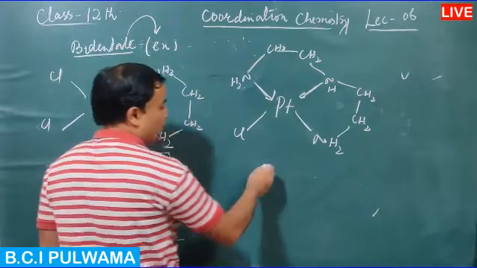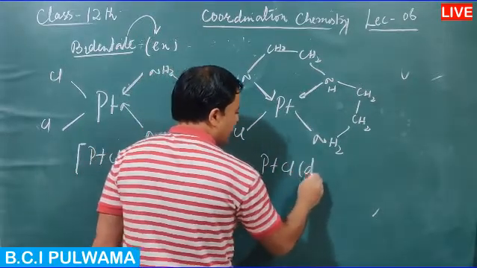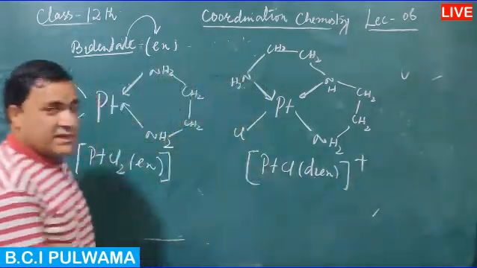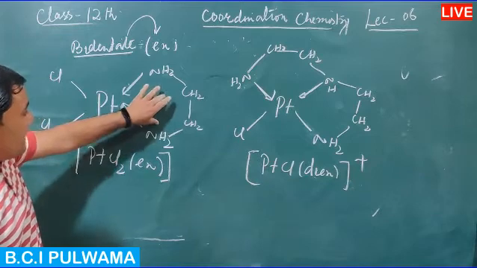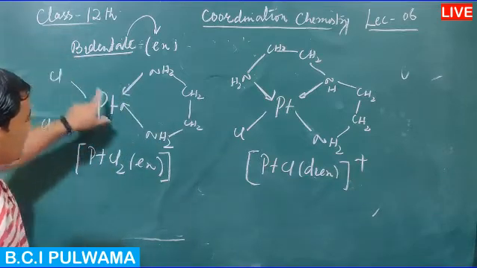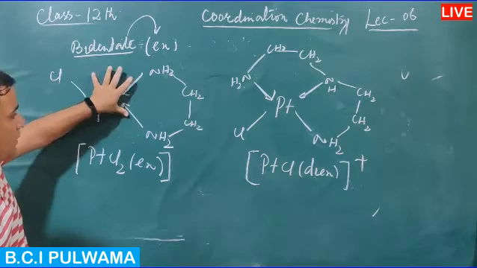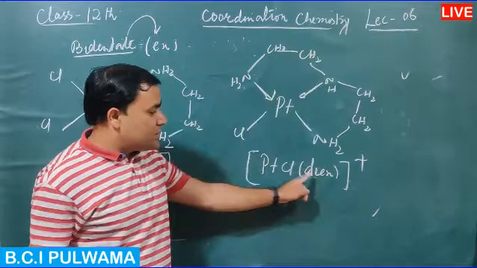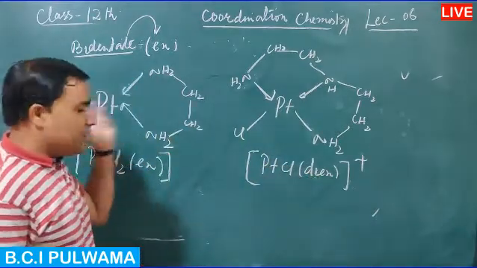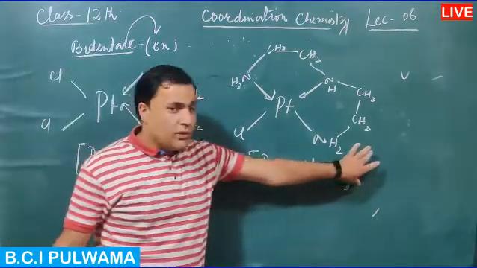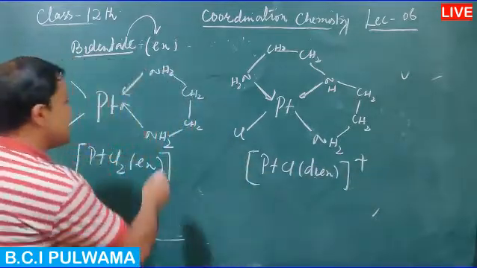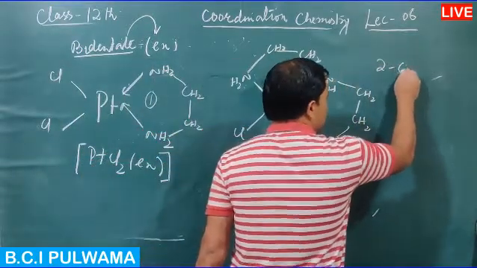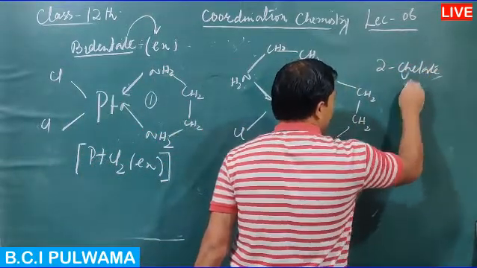The formula is [PtCl(dien)] with one positive charge. In this complex, Pt has four bonds, and Cl is present with the three bonds from the ligand. The ligand used is neutral, that is diethylene triamine. So the loss of one unit of negative charge results in one unit of positive charge. And here you are seeing one chelate ring is formed, and here you are seeing that two chelate rings are formed.